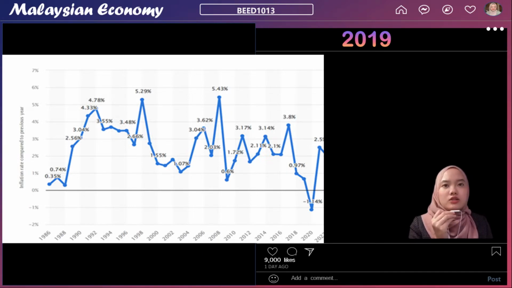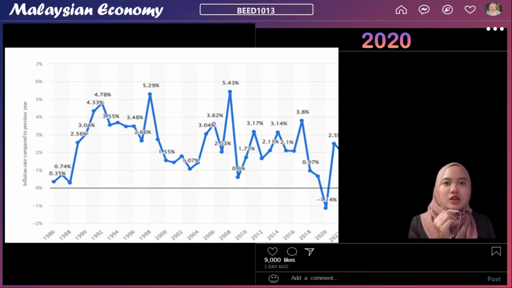A decrease in the inflation rate also brings a lot of disadvantages to our country. For example, an advantage of a decreasing inflation rate is that the price of goods and services will become low. If the price of goods and services is low, the amount of exports will increase. The change from GST to SST is also a reason the inflation rate decreased. It is because SST is a single tax system which is only for particular complete goods, manufacturers and specific service contributors. In addition, the income of the government will also decrease. It is because the direct GST brought more income to the government than SST.